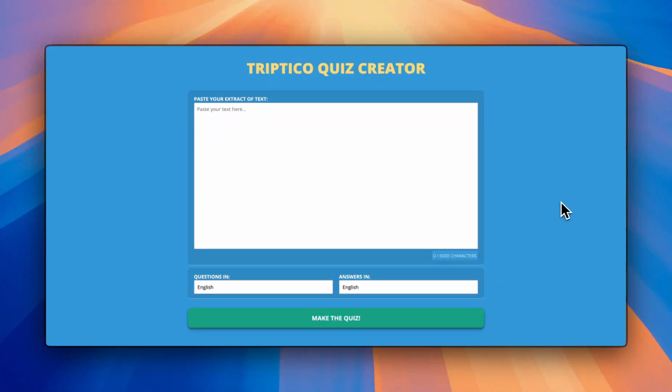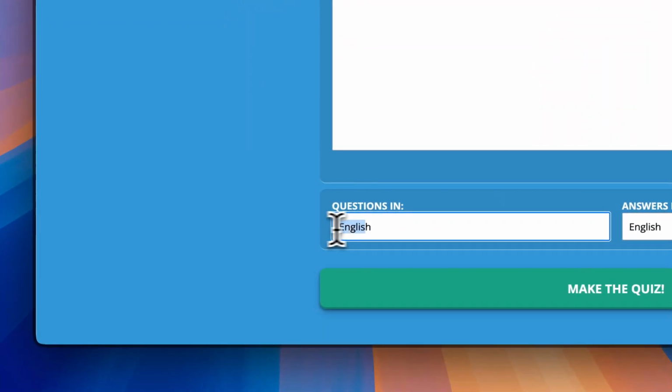And so I thought this might be something that would be nice to make available for everybody to do. So I've created this quick quiz creator. The idea is that you would paste your text in here, whatever topic you're studying, and then you press a little button here and it will create the quiz for you. I've also experimented with allowing people to change the language, so if you wanted your questions in French, you can change that there. We'll stick with English for now, but if that's something people want to experiment with, that's there for people to try.